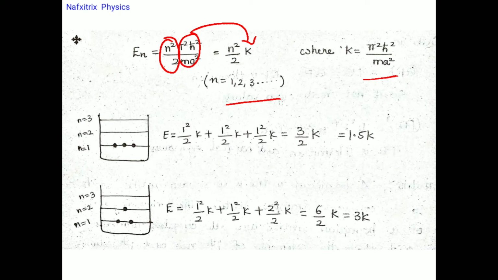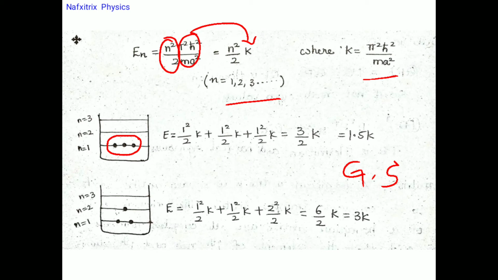So we need to find which energy is the lowest one, and from that we need to go. The lowest energy is nothing but the ground state energy, and the remaining energies would be first, second, third, in increasing order of magnitude of energy. First of all, we are filling all three bosons in the n equals 1 level. This is the lowest possible energy, so this could be regarded as the ground state energy. This is the only possible minimum value we can achieve.